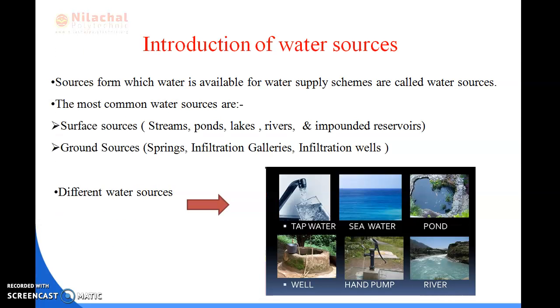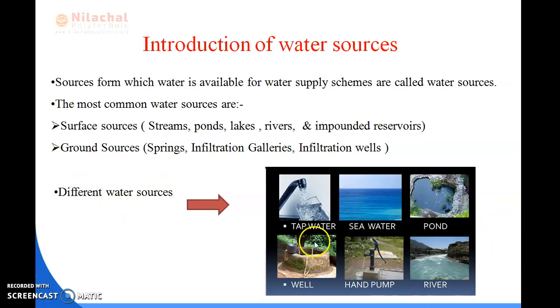So we have already discussed what water sources are. The sources from which the water is available for the water supply scheme are known as water sources. There are two types of water sources, surface sources and groundwater sources. Surface sources include streams, ponds, lakes, rivers and impounded reservoirs. And ground sources include springs, infiltration galleries, infiltration wells. So today we'll be reading about ground sources.